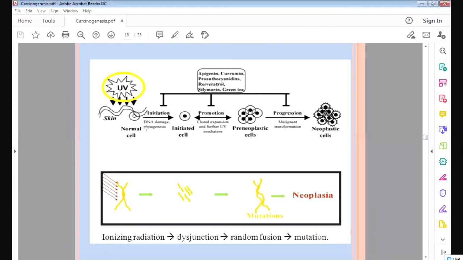Then you can see like this, the skin, this is how the ultraviolet rays first affect the skin cell, and initiate the DNA damage. Then this cell will be converted into one cell which is called the initiated cell. Afterwards, this cell will multiply a little, and these are called the pro-neoplastic cells. Then after that, these cells will multiply excessively and form neoplastic cells and cause cancer. This is called progression. So first there is initiation when there is DNA damage, then there is promotion when those cells are promoted and form a few cells, after which these few cells will multiply too much, that is called progression, and it will form cancer.